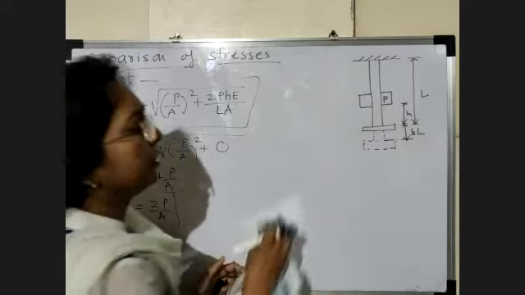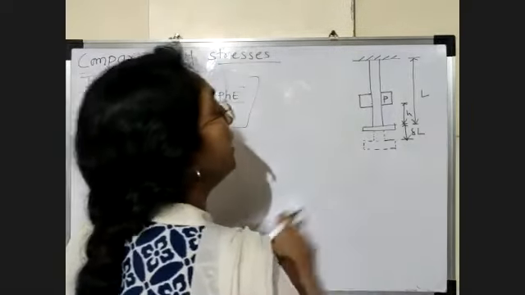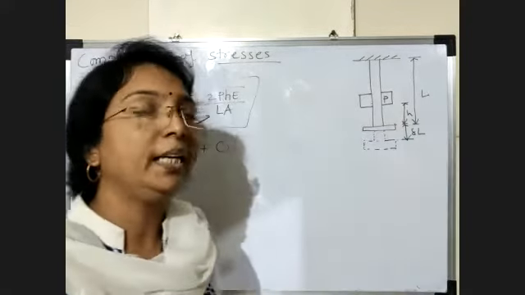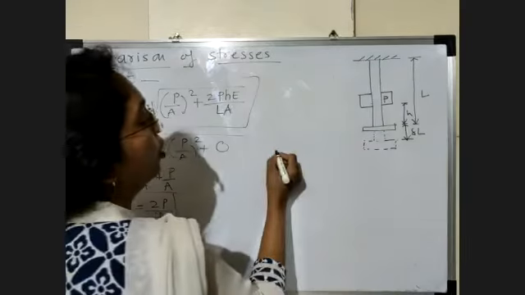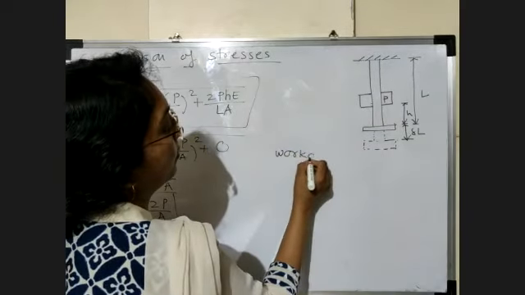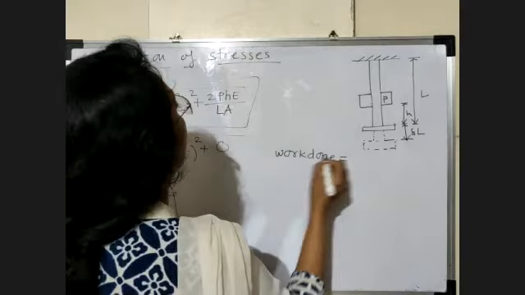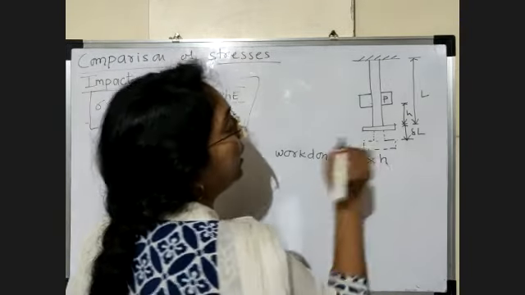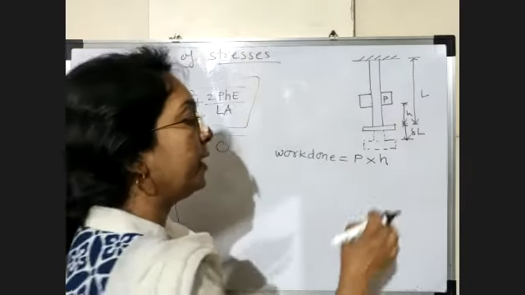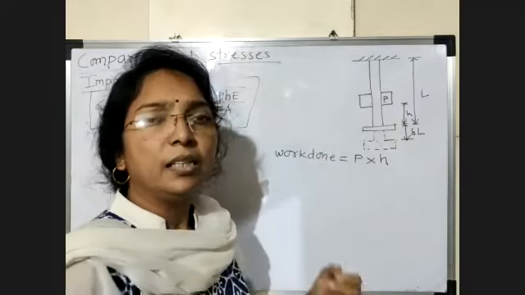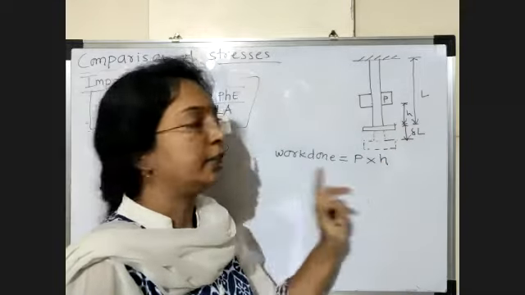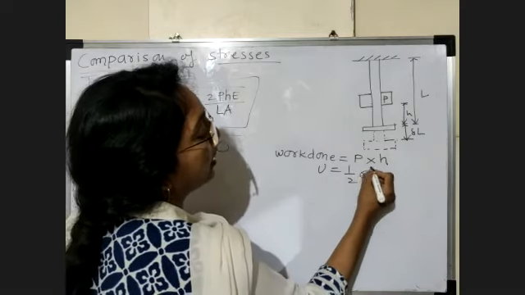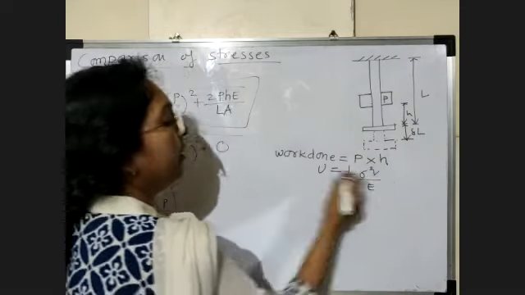Now suppose as this delta L is very small, suppose the elongation becomes very small, we neglect it. So the formula of work done is P into H only. Now H plus delta L we consider, but this delta L is very small, so we neglect it. So the work done is P into H, and strain energy is half sigma square V by E. Now we equate these two.